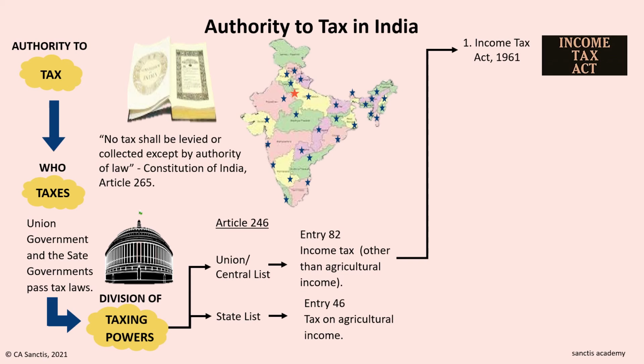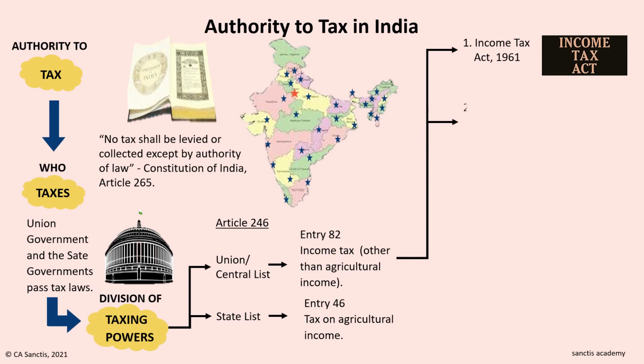The Income Tax Act 1961 lays down the law for income tax in India. It covers various aspects such as the territory to which the income tax applies, the mode of levying income tax, the income that is chargeable to tax, and the method of computing income.